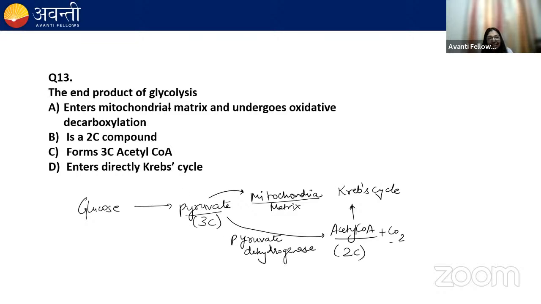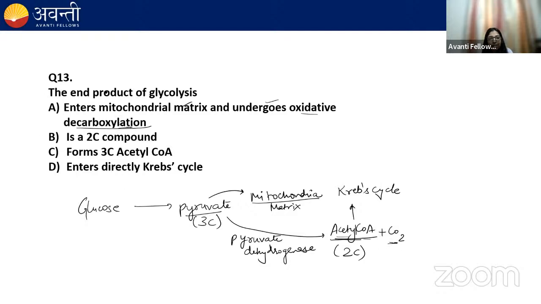Option 1 says it enters the mitochondrial matrix. Yes, pyruvate, the end product is pyruvate, it is entering into the mitochondrial matrix. Undergo oxidative decarboxylation. Yes, it is undergoing oxidative decarboxylation, where acetyl-CoA is formed and decarboxylation is written. That means CO2 is going to evolve or be released.